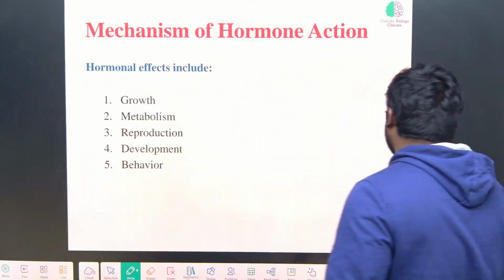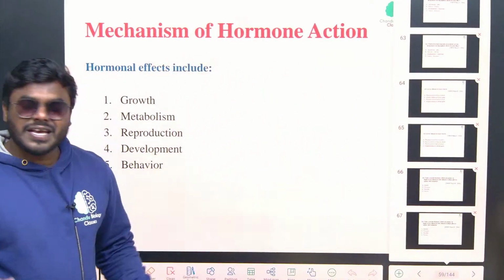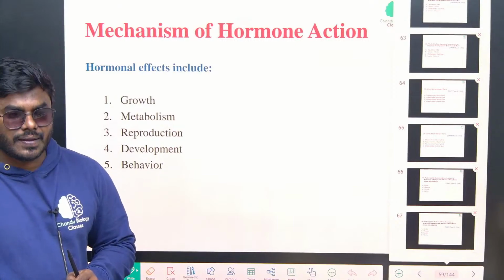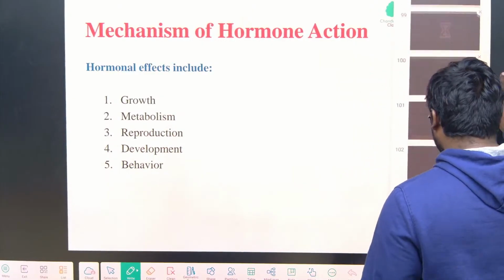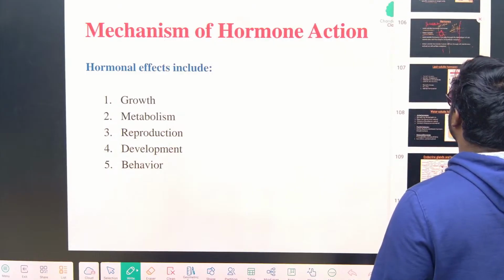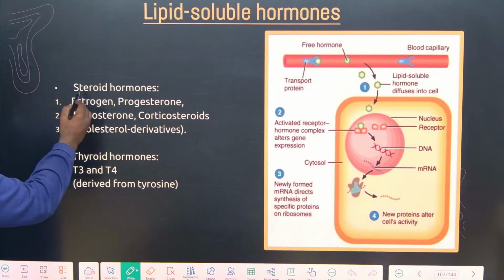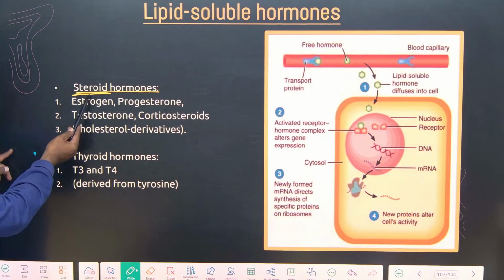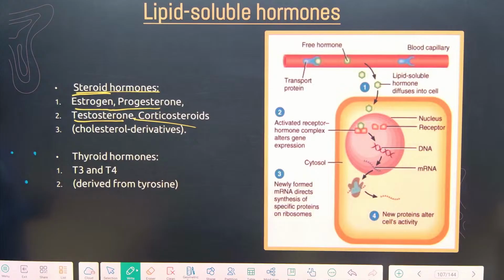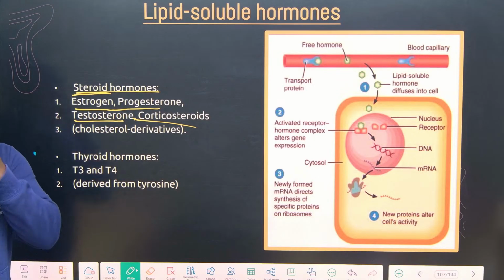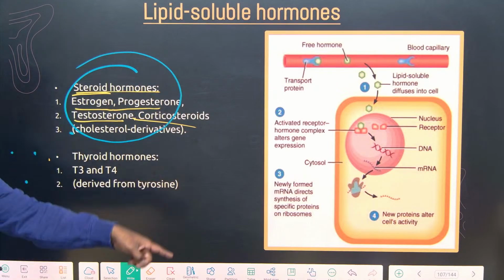So how are hormones classified into two types? Based on nature, based on solubility, whether they are water soluble or lipid soluble. Based on the solubility characteristics, we categorize them into lipid soluble hormones and water soluble hormones. All of you please focus on that. If you look into the lipid soluble hormones, what do you understand, friends? Steroid hormones: estrogen, progesterone, testosterone. We'll read all. Corticosteroids, which give rise to cortisol, a stress hormone. I'll explain. These are all derivatives of what, friends? Cholesterol derivatives. That's why they can cross the membrane easily.